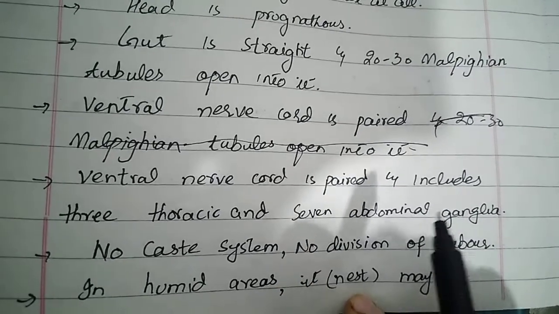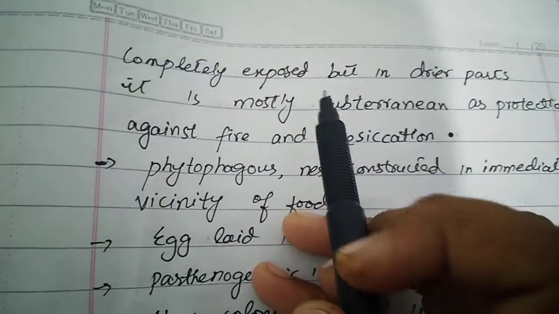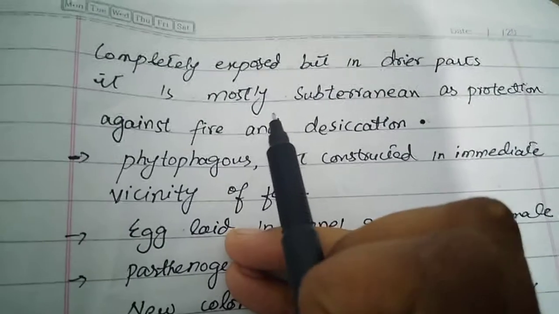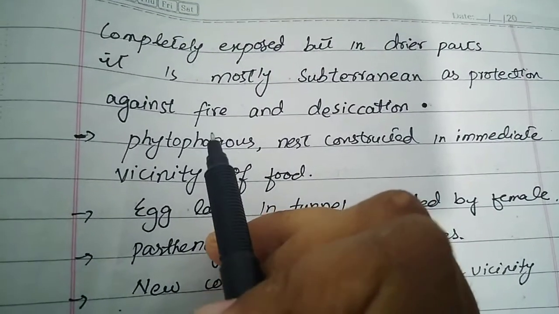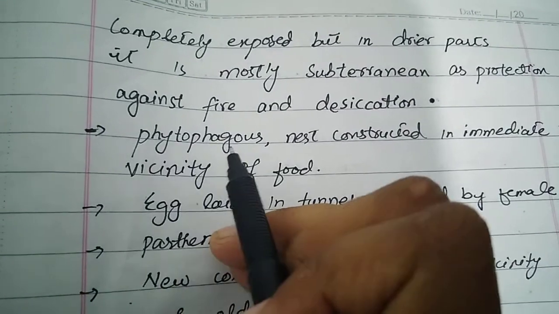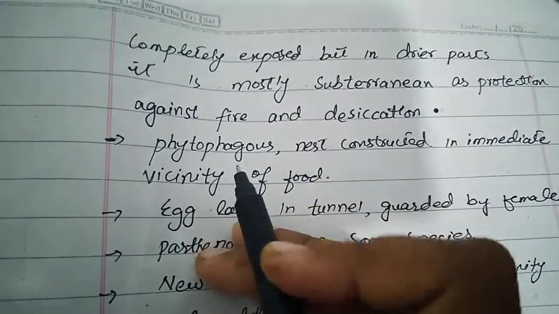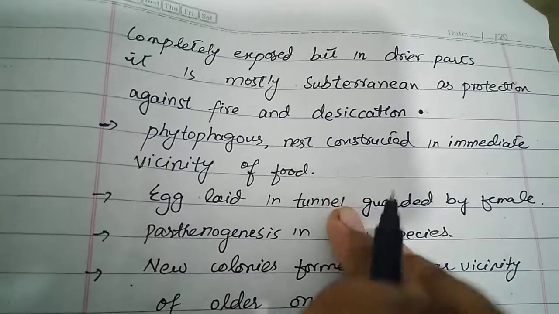In humid areas, its nest may be completely exposed, but in the drier parts it is mostly subterranean for protection from fire and desiccation. These insects are phytophagous. They feed on plant matter, algae, fungi, etc.